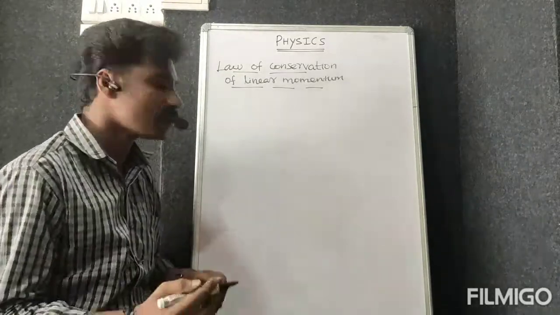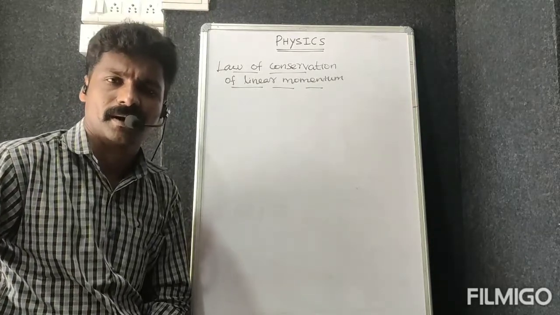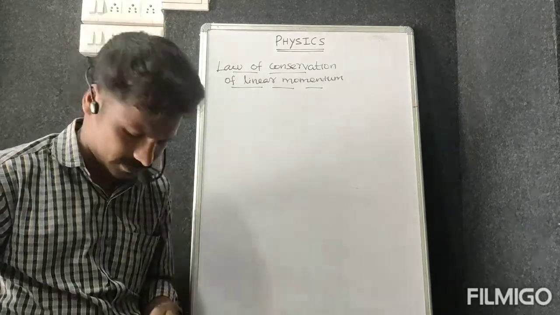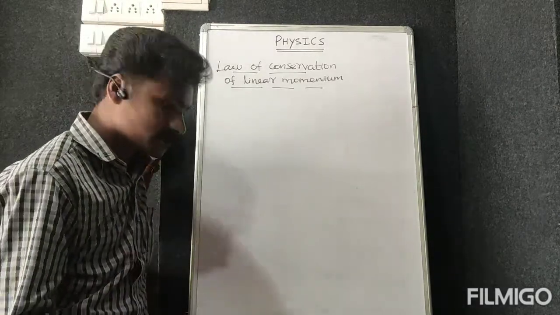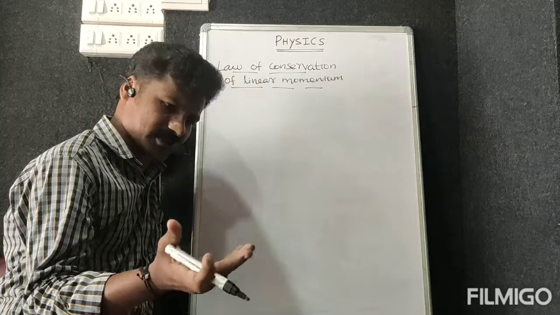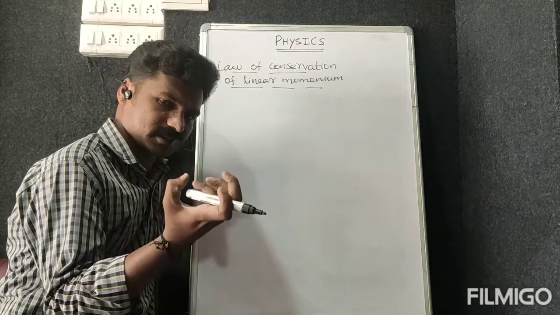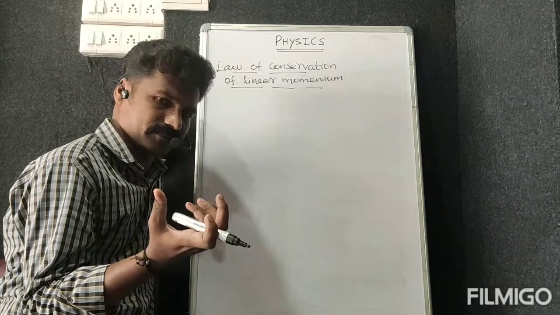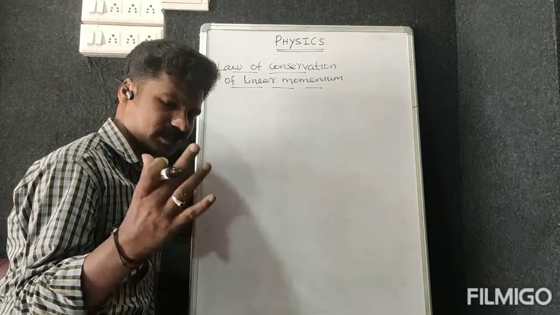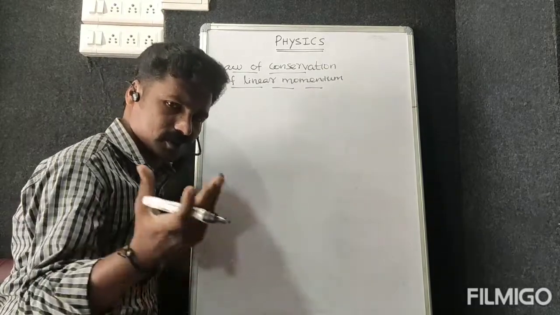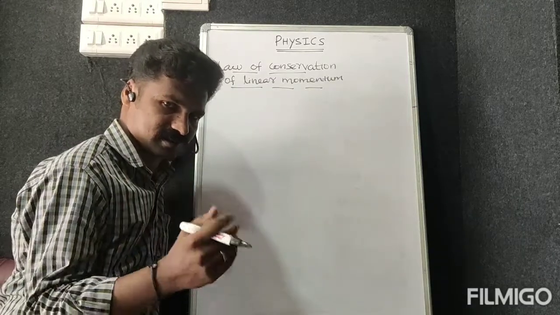Listen. We can derive this in different ways, but I will use one simple example: one accident. If you observe the textbook, they use a ball. Before collision, what is the momentum? Then after collision, what is the momentum? That is the concept. But instead of the ball, I will use two vehicles, two cars of different sizes.